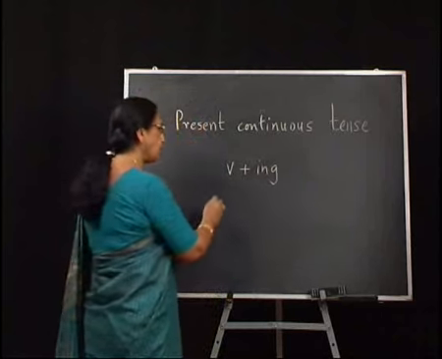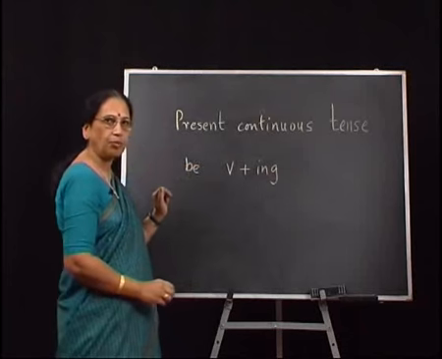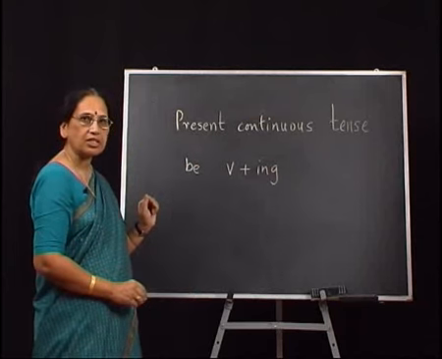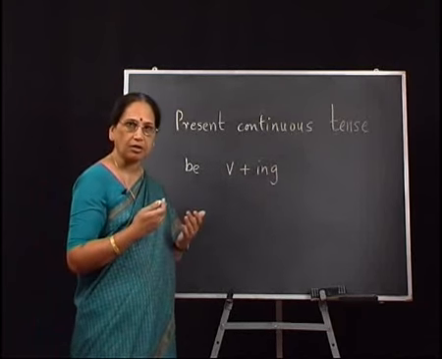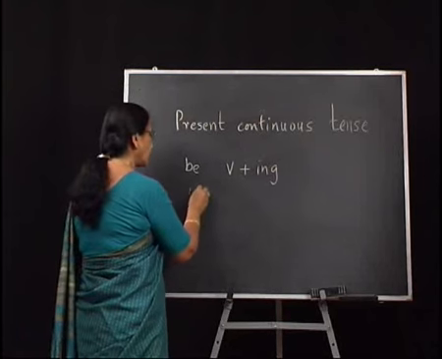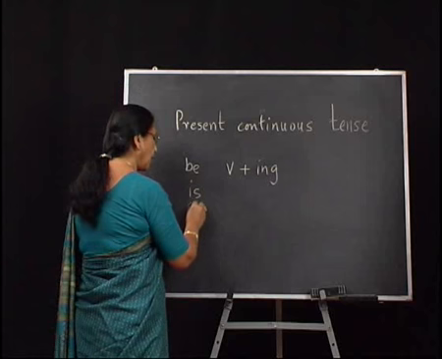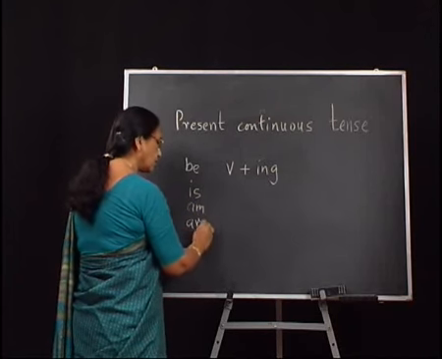We use the be form at the beginning, and the be form is witnessed, or it is marked by words like is, am, are, were.